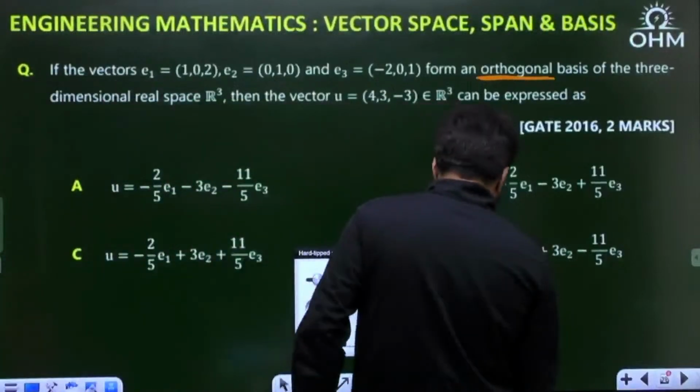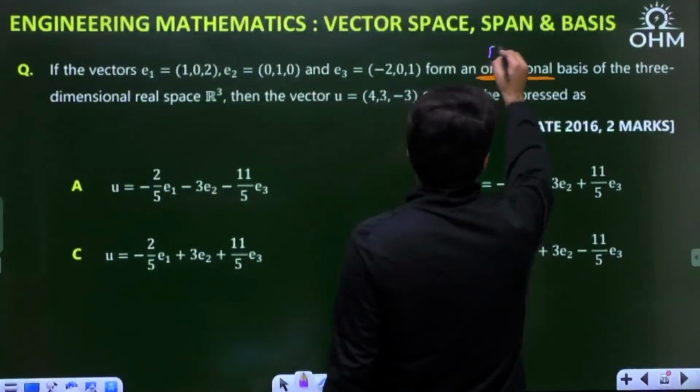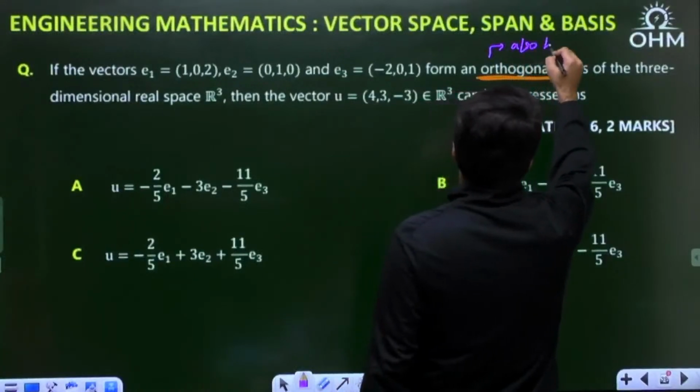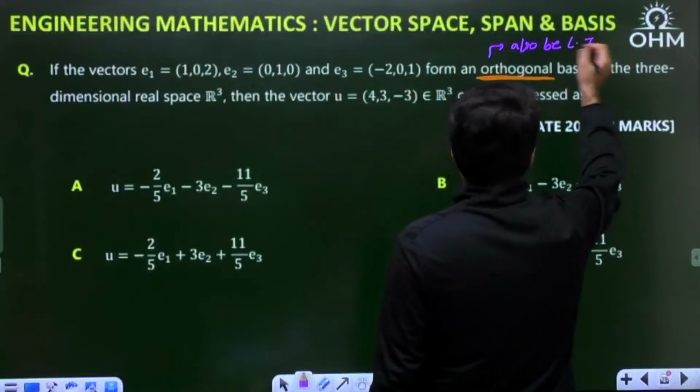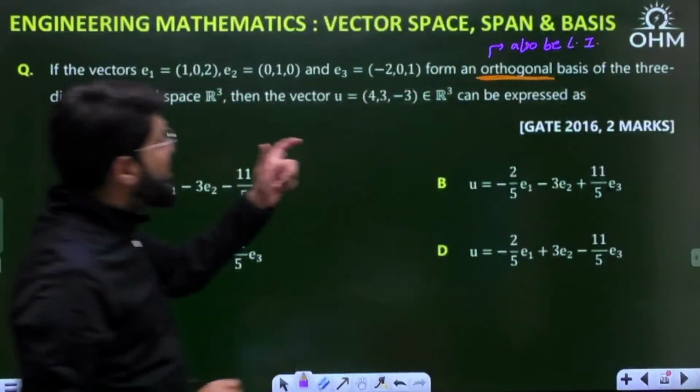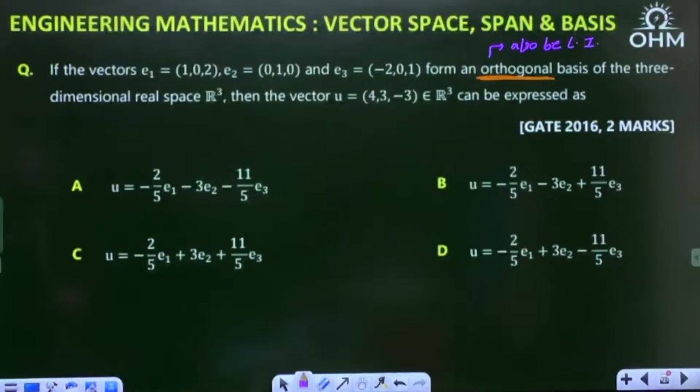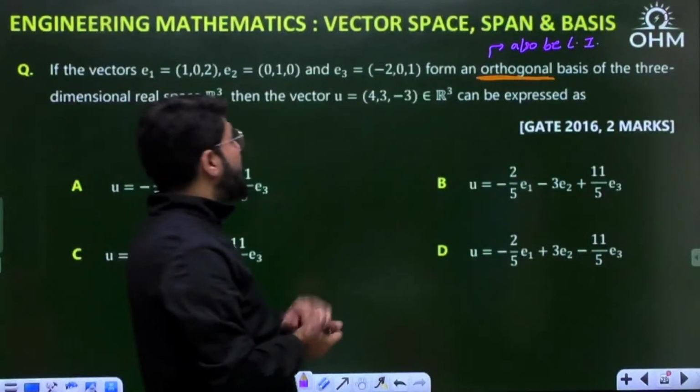Let me write it here. If the vectors are orthogonal, they will also be linearly independent. And if they are linearly independent, they can form a basis. So that is why they clearly mention that the vectors E1, E2, E3 form an orthogonal basis of the 3D real space R3. Then the vector U can be expressed.